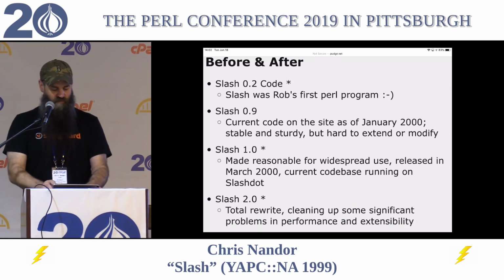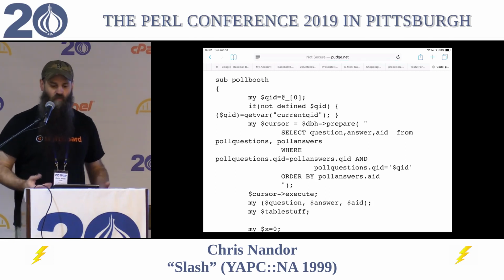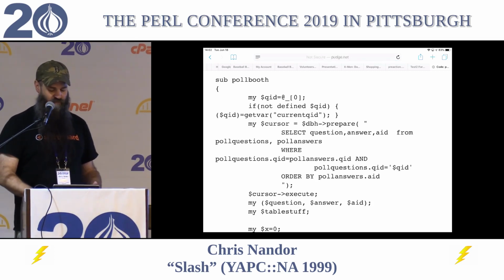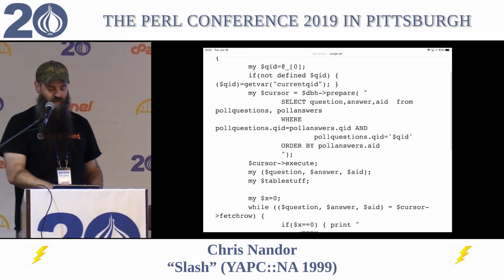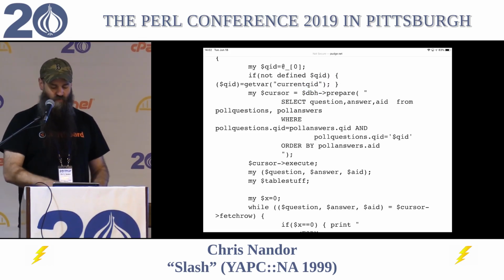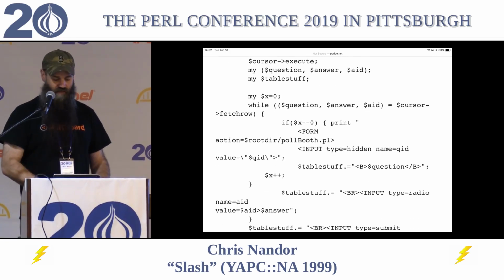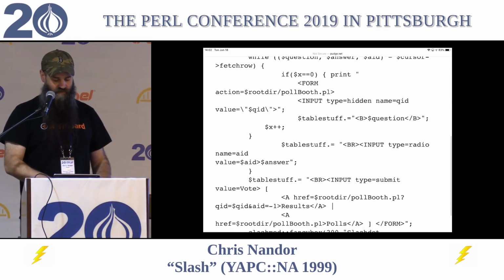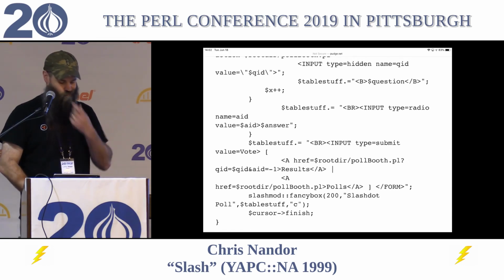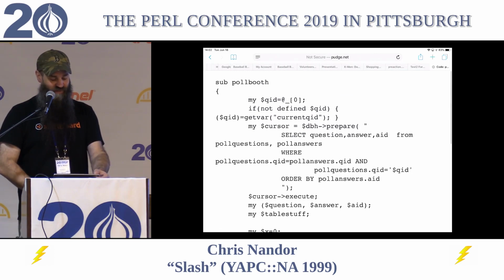So this is probably the most interesting part here. This is the first version of a function called poll booth. This is before I got there. So some things to notice. DBH right here, that's a global. We have our SQL right there, just above our printing of the output. It's really bad.